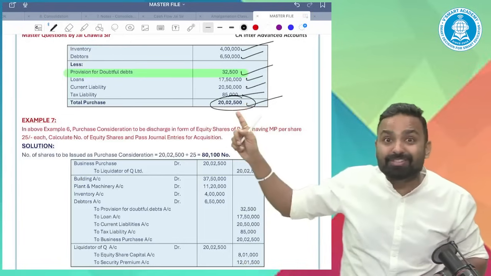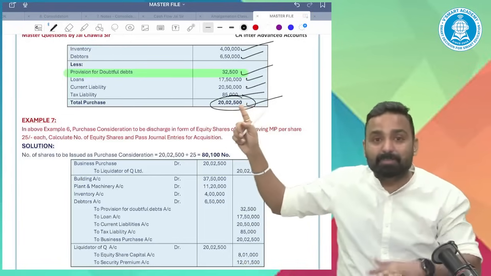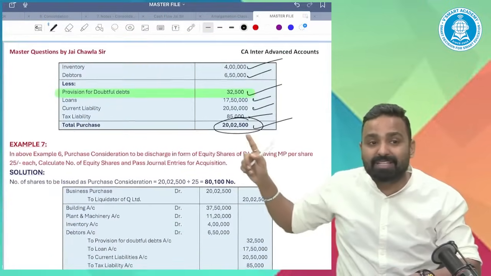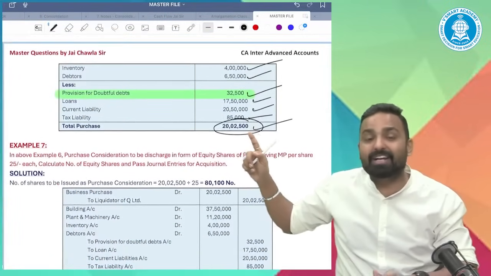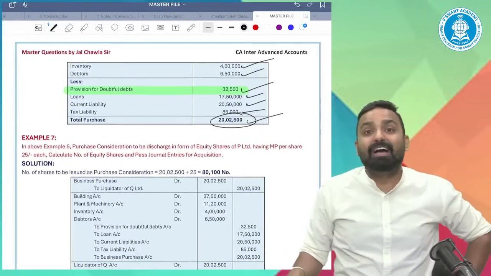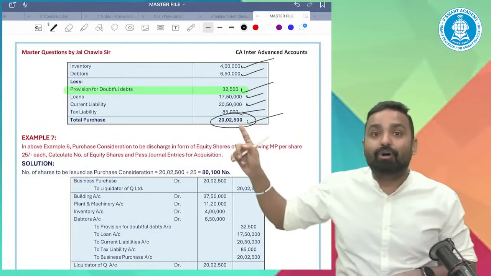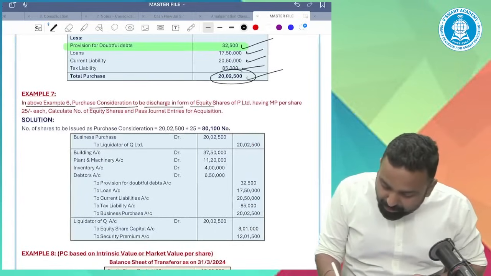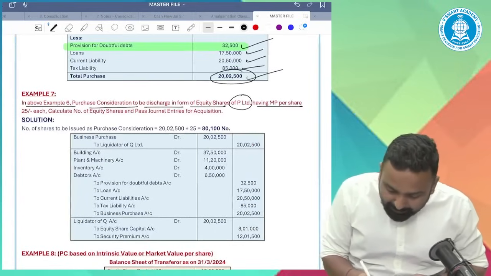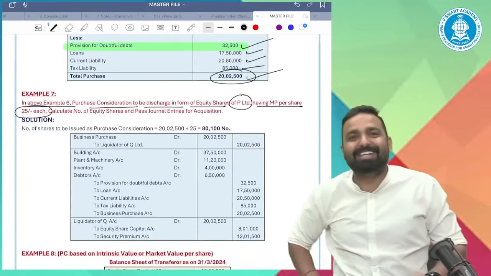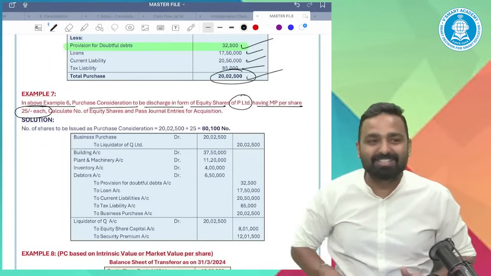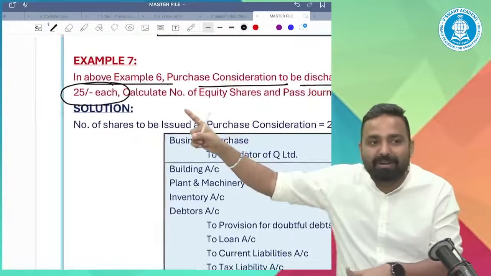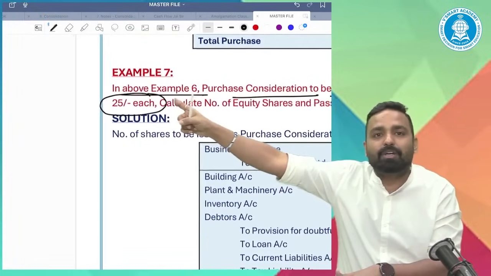But if in shares, the question will give me the market value per share of P company. In the above example, purchase consideration is to be discharged in equity shares of P having a market price of 25 rupees each.